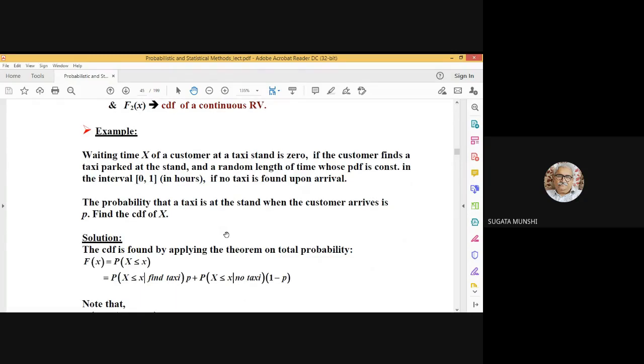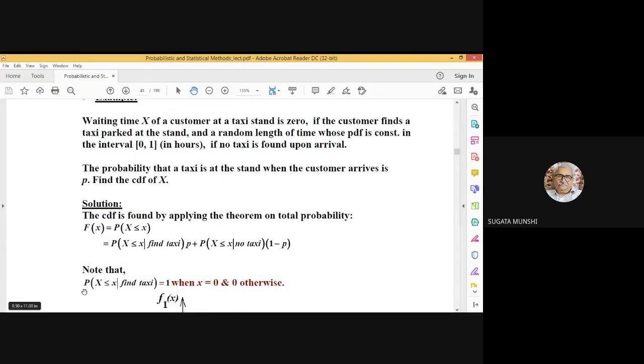So this probability of capital X less than or equal to small x obviously gives the cumulative distribution function. It will comprise two parts. One is the probability of observing capital X less than or equal to small x given a taxi is found, into the probability p, plus the probability of X less than or equal to small x when it is found that no taxi is there, into (1 minus p).